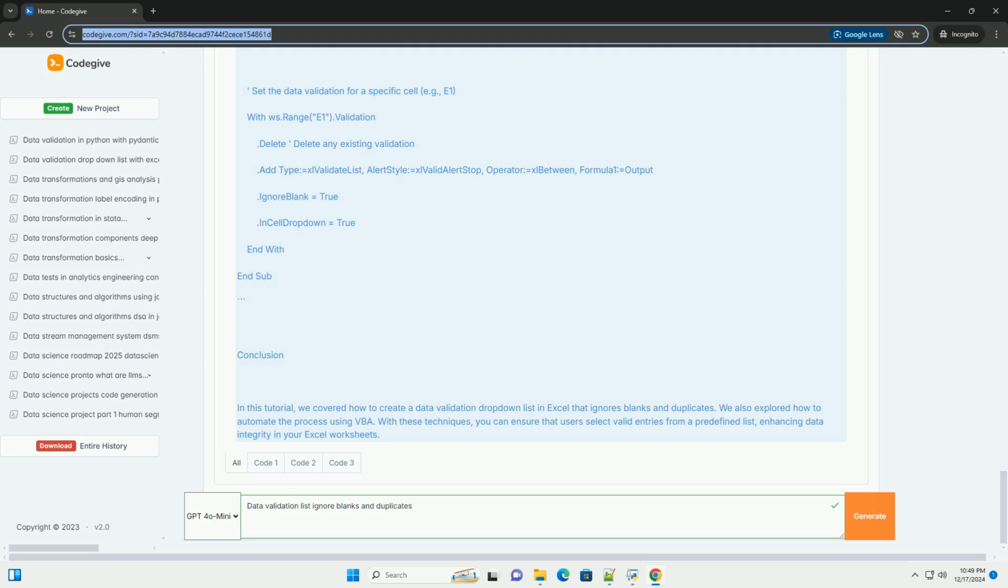Conclusion. In this tutorial, we covered how to create a data validation drop-down list in Excel that ignores blanks and duplicates. We also explored how to automate the process using VBA. With these techniques, you can ensure that users select valid entries from a predefined list, enhancing data integrity in your Excel worksheets.